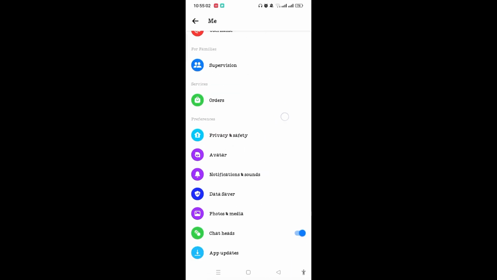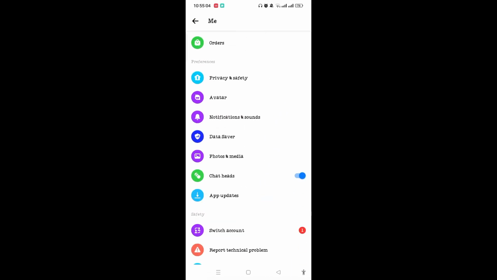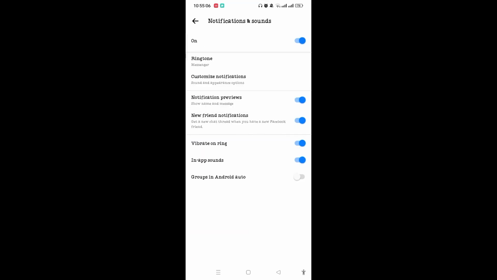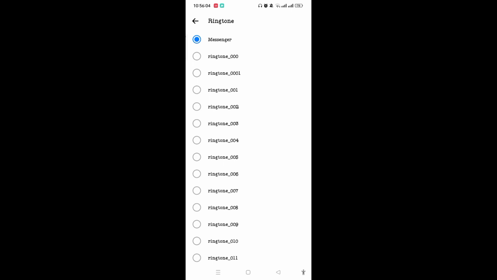You will be access to this page where you need to tap on notifications and sound and see if you have toggle off the notification. Then just you need to tap on the on option on the top of the screen and toggle on the notifications and sound. After that, if you want to set the ringtone as per your preference, then you need to tap on the ringtone, and from here you can choose any ringtone you would like to set.